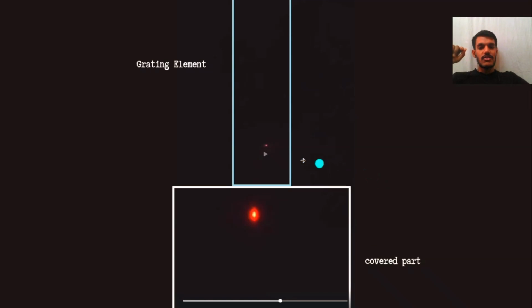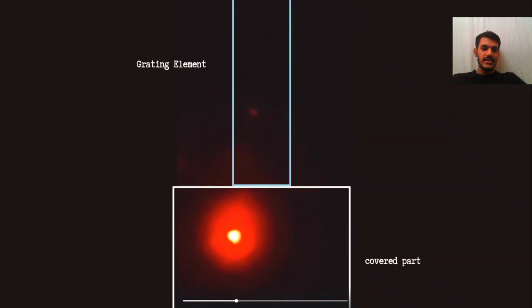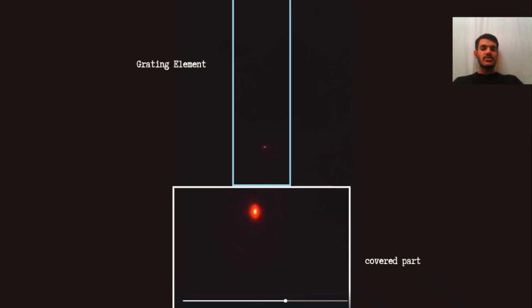Let's look at this once again. See this huge phenomenon. You can see a second reflection from the grating. So this is again the laser pointed right there, and you can see a secondary reflection appearing on the grating element. All your maths and science, what you have learned, is changing.